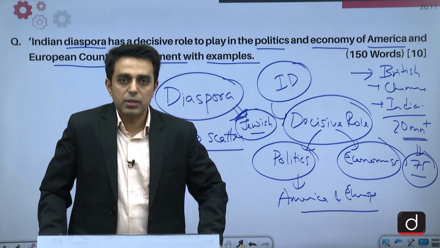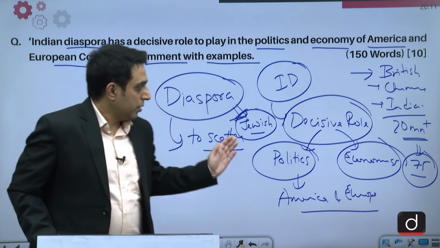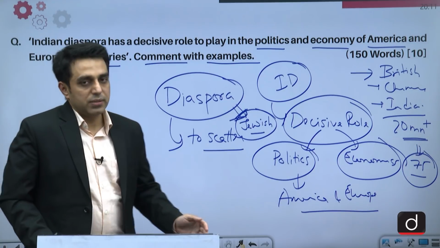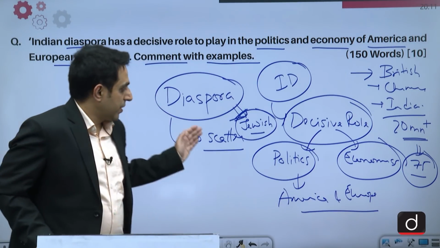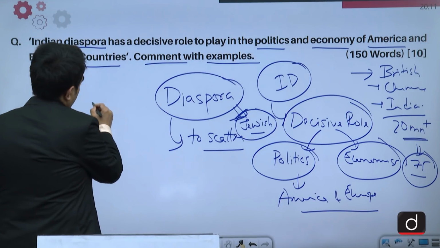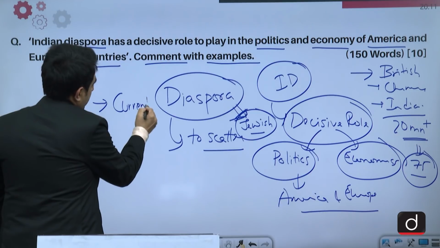So this was all about the discussion of the IR segment, where we had 4 questions, and all these 4 questions could be answered well. In international relations, as we can see, most of these questions have a direct connect with current affairs.